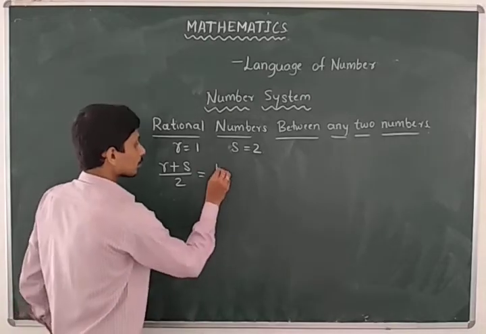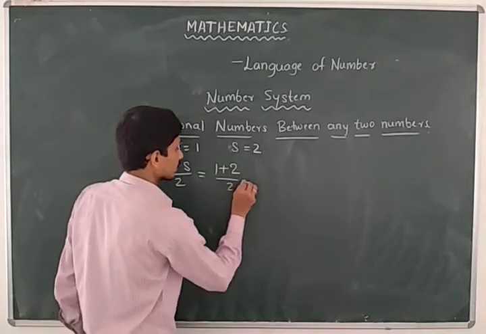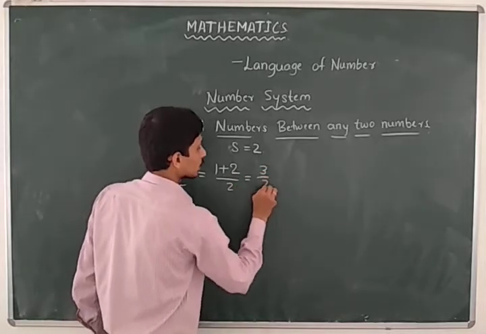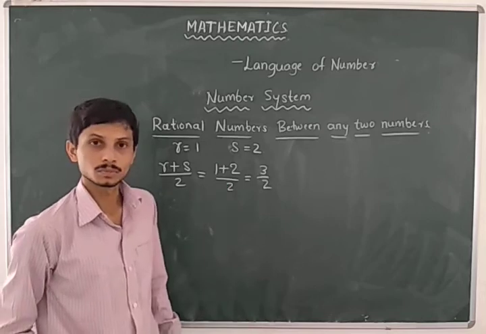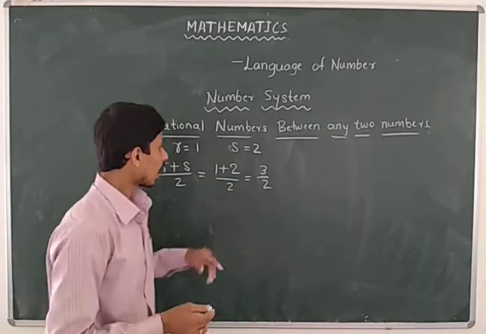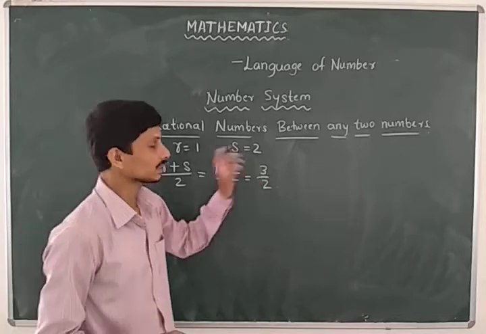Inserting r and s and dividing by 2 gives 3 by 2, which always lies between 1 and 2. You can take this 3 by 2 as one number and 2 as another number.